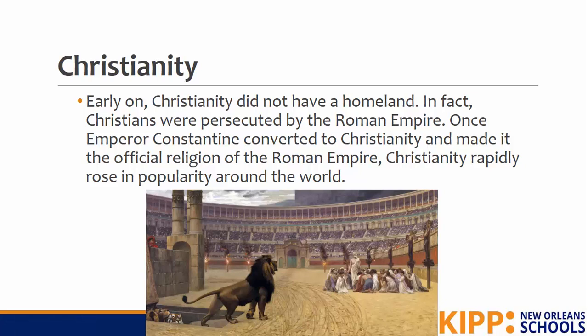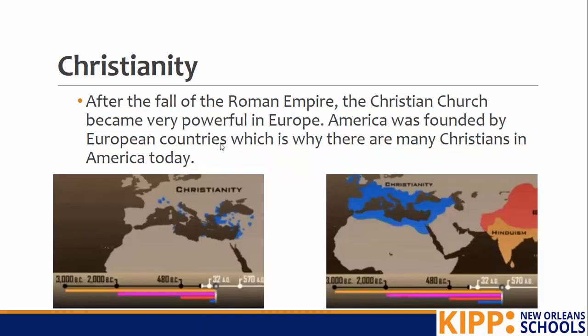They were treated badly. But once Emperor Constantine says, I practice Christianity and I want the Empire of Rome to practice it as well, it became the official religion of Rome. And then it rapidly spread around the world. So this right here is showing what Christianity looked like or where it was found before Constantine converted Rome to Christianity. You see its little pockets here and there. But after he converted the entire empire to Christianity, Christianity could be found all around Rome, which was a huge empire.